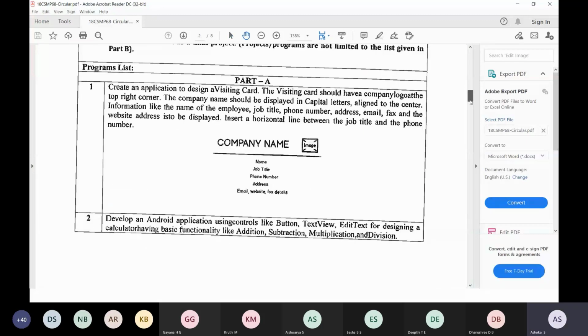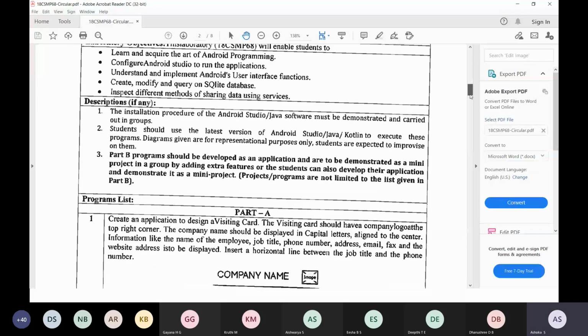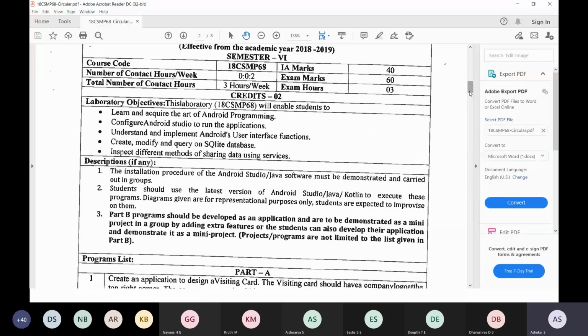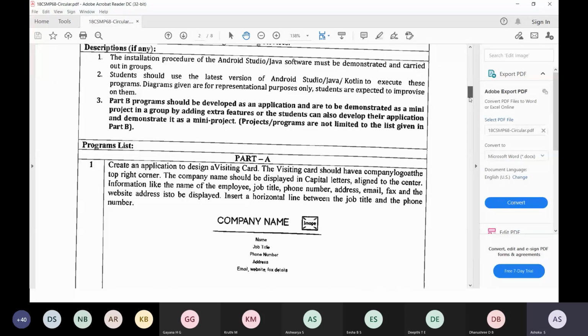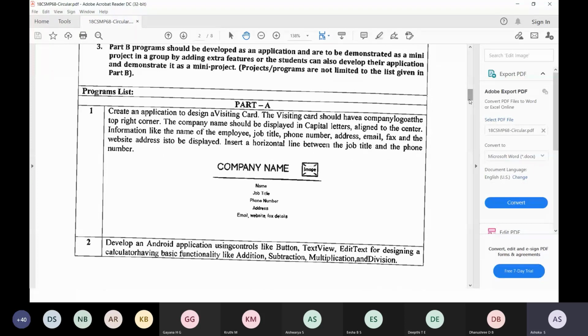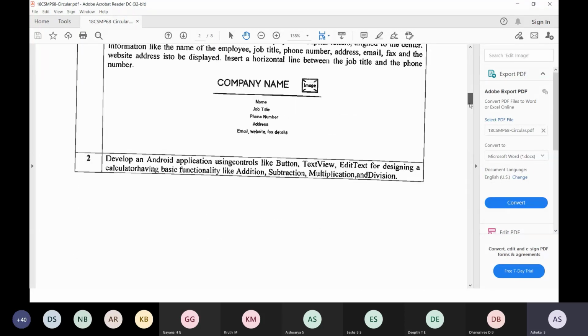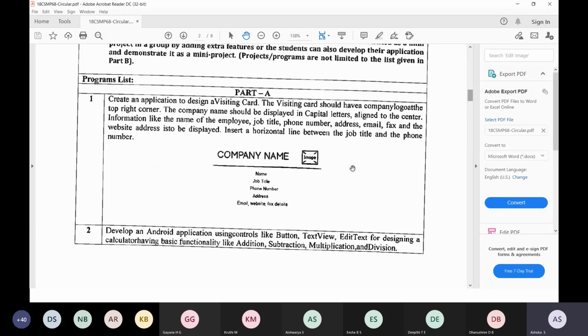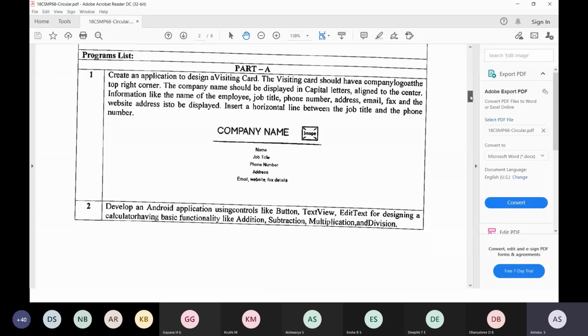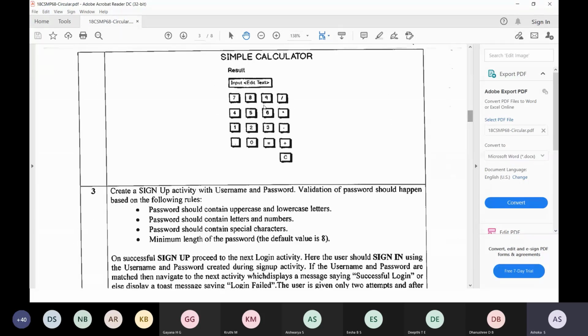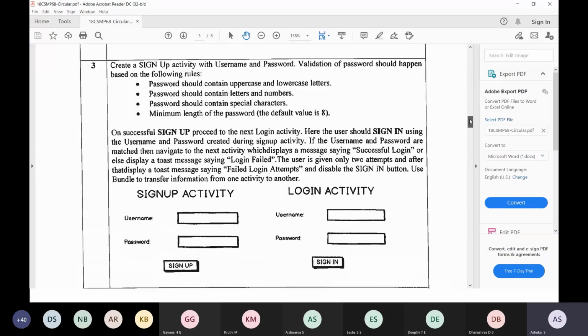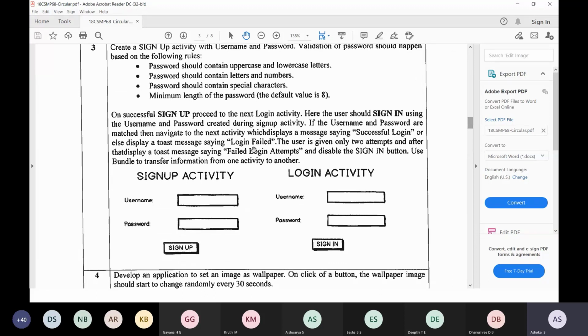So this is your syllabus. We have both part A and part B of mobile application development, and both parts contain programs. In part A, program 1 is to create a visiting card, program 2 is a simple calculator application, and the third app you are going to create is a sign up activity.